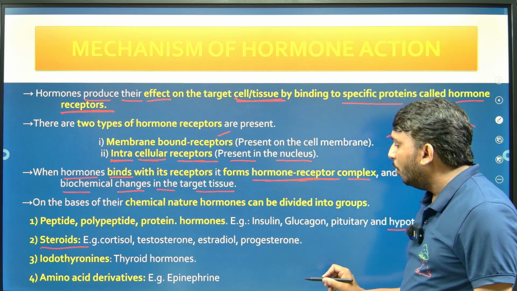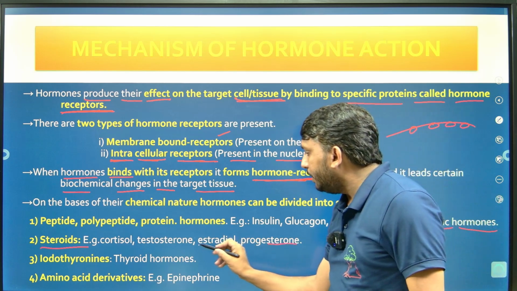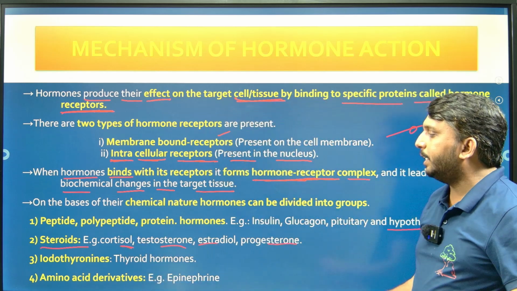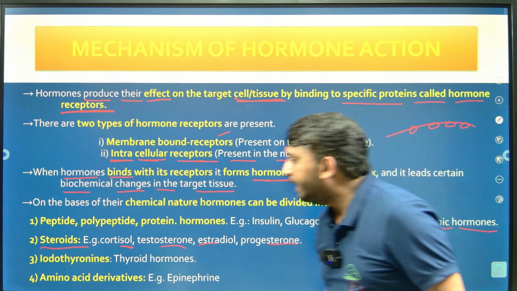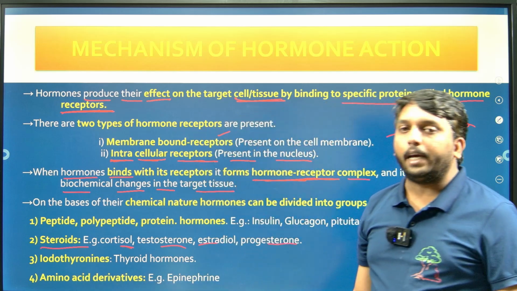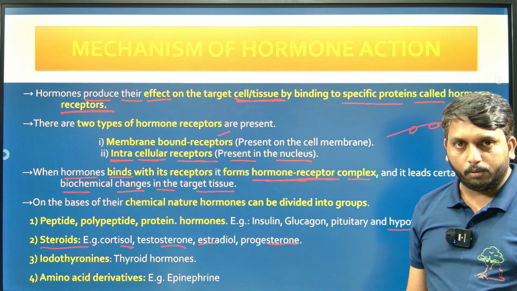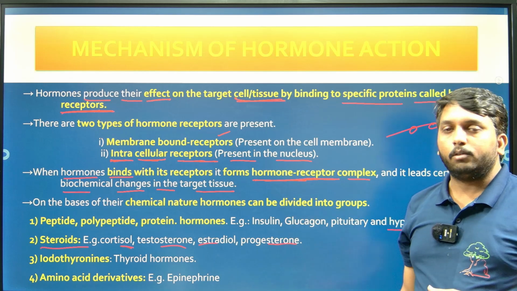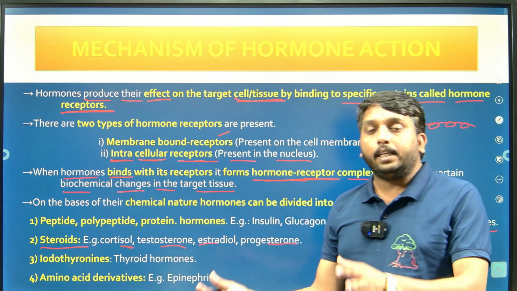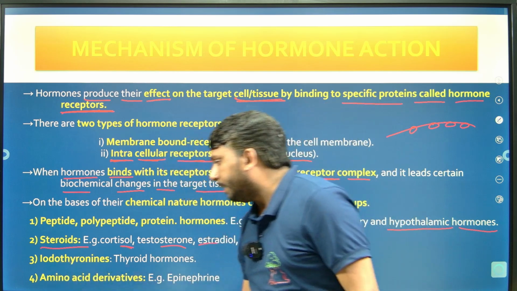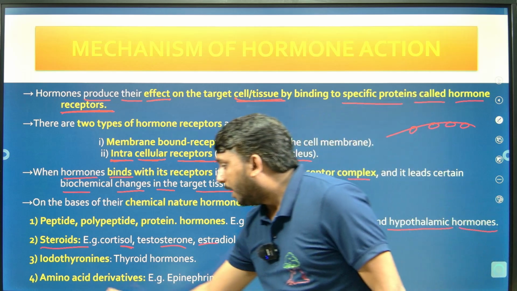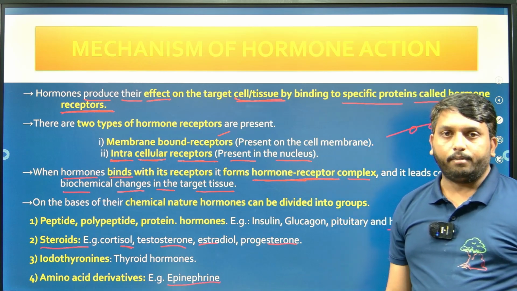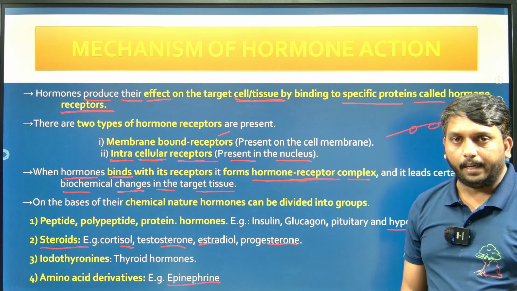So here, estro, stero, and sol represent steroid hormones. The next one is iodothyronines, meaning thyroid hormones, T3 and T4 hormones: tetraiodothyronine, triiodothyronine, and thyrocalcitonin. These are released by the thyroid gland and are grouped as iodothyronines. And the last one is amino acid derivatives like epinephrine and norepinephrine released by the adrenal gland, right.